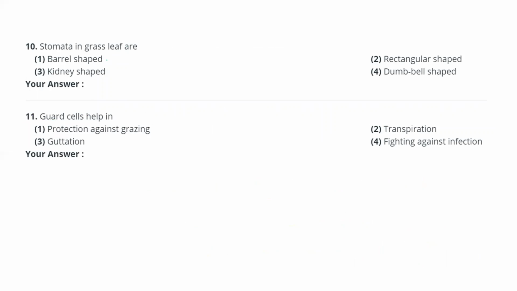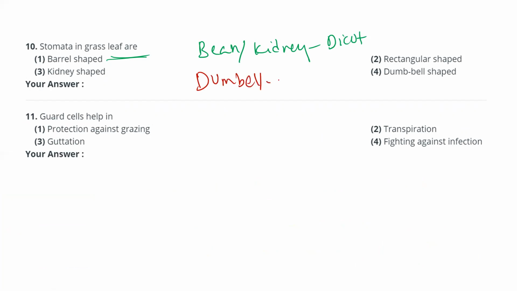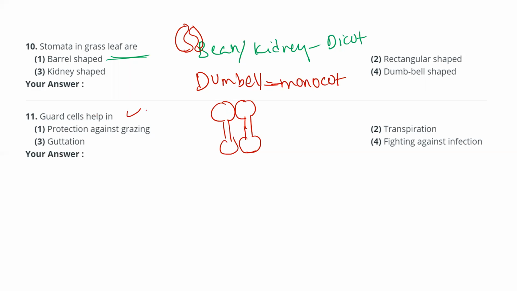Stomata in grass leaf are which type? In dicot plants, stomata are bean shaped or kidney shaped. But in monocots, that means in the grasses, they are dumbbell shaped, like this. Bean shape means like this. Guard cells help in transpiration. So please see the questions.